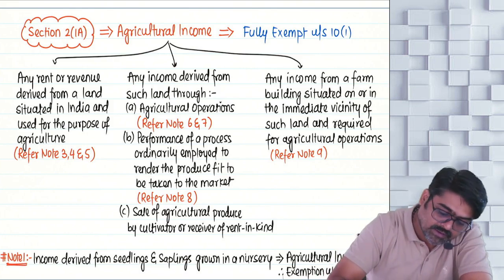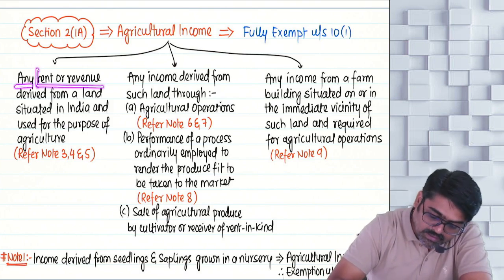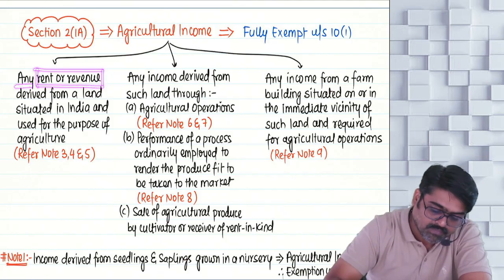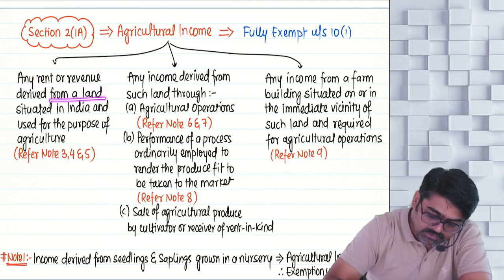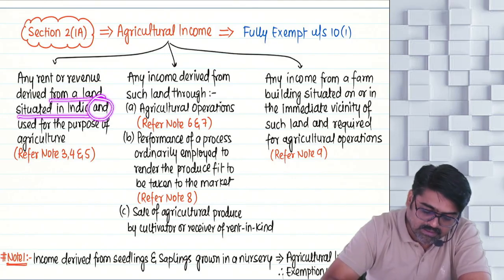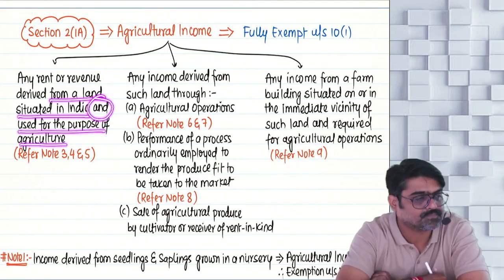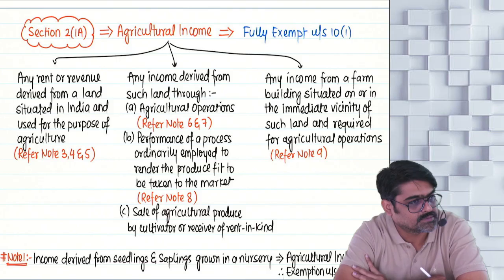So the first income is any rent or revenue derived from a land situated in and used for the purpose of agriculture. So are you an assessee? Are you deriving any rent or revenue?